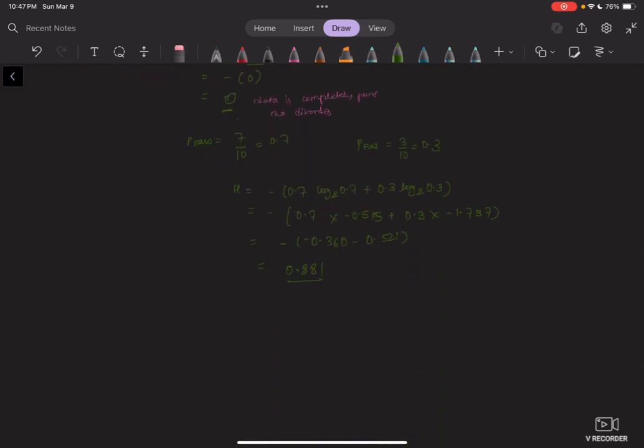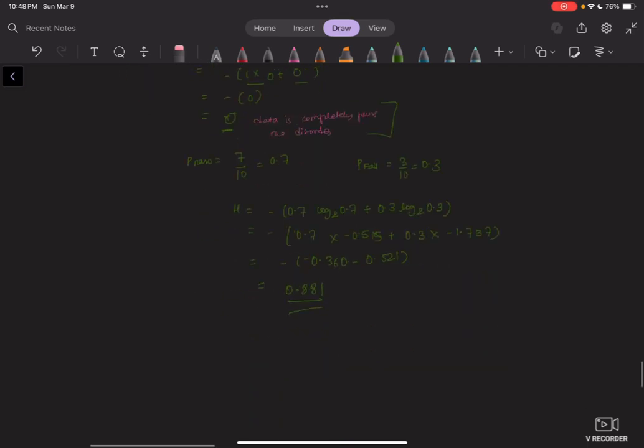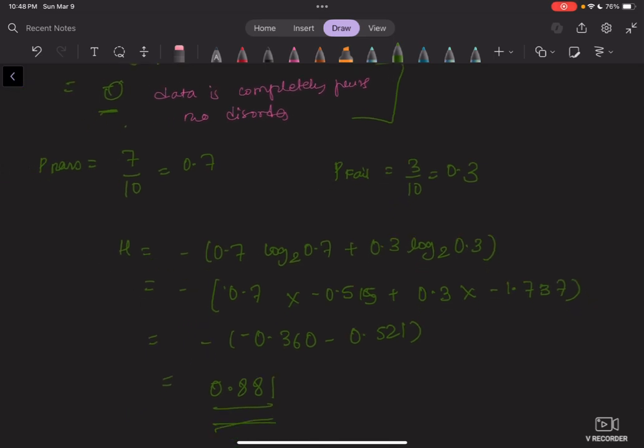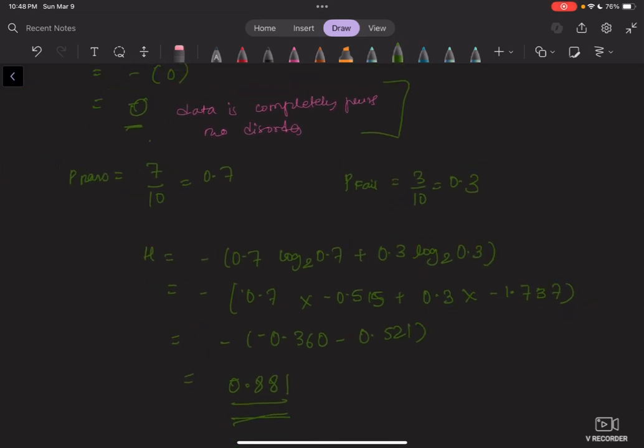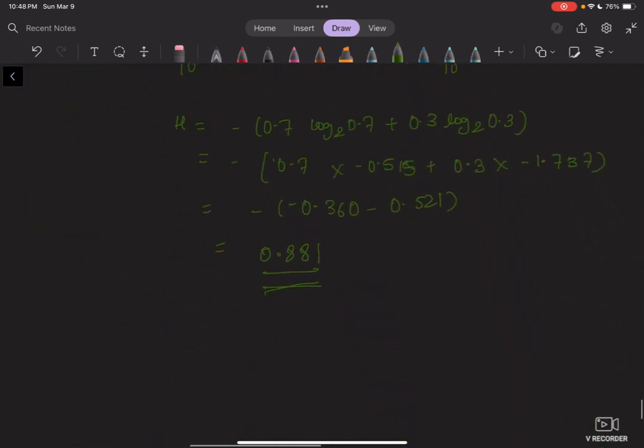So this one, entropy is lower than 1, meaning that the data is less mixed than it was in this case, but it is more mixed than this case. So it's somewhere in between, okay? So I hope this helps you understand how to calculate entropy, and more importantly, how to interpret entropy with our examples.